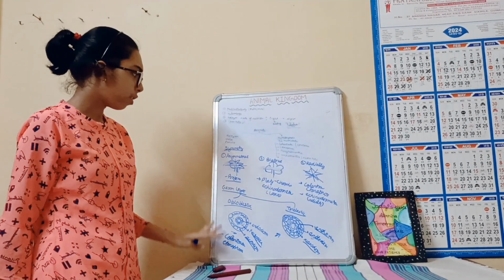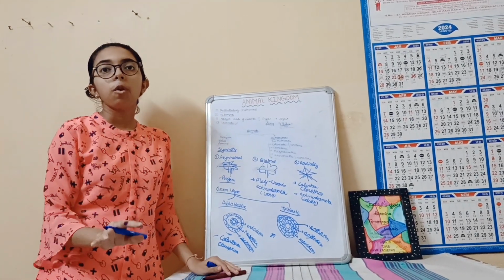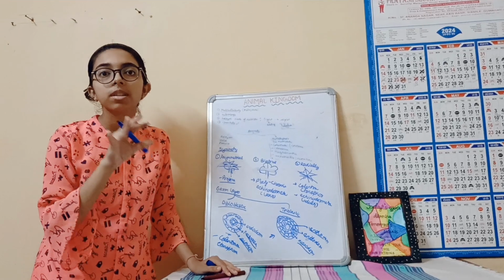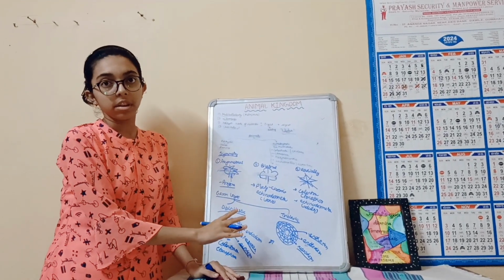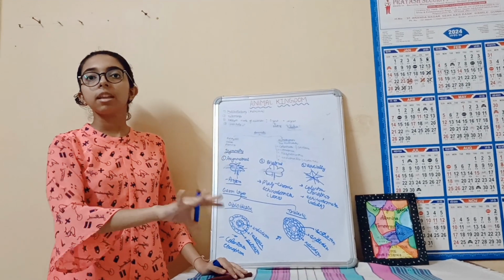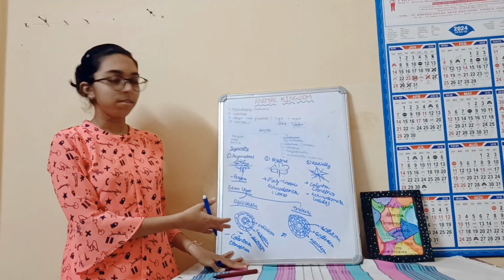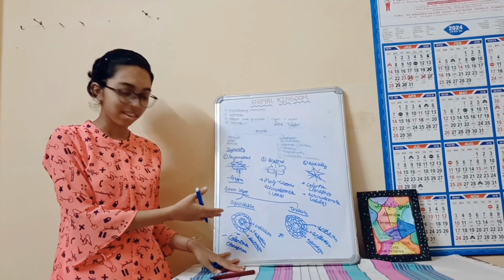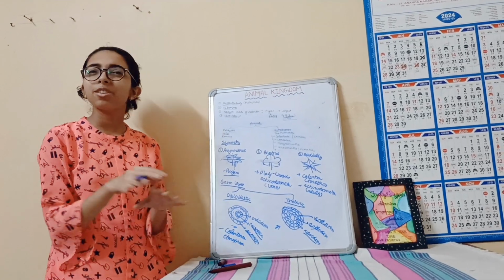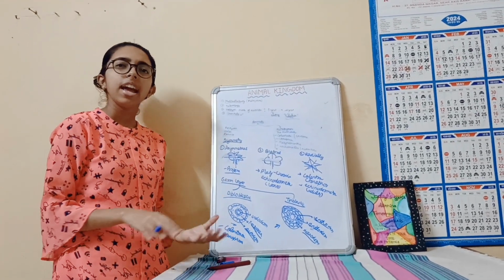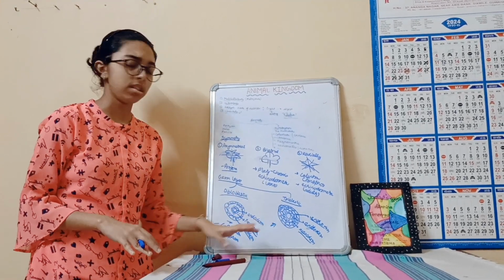You will ask why we did not include Porifera in it. As you all know, Porifera are the simplest form of animals in the whole animal kingdom. They have only cellular aggregation in them. So how can they form germ layers, which are made up of multiple cells organized properly? So in Porifera there is no germ layer, hence we do not categorize it as diploblastic or triploblastic.